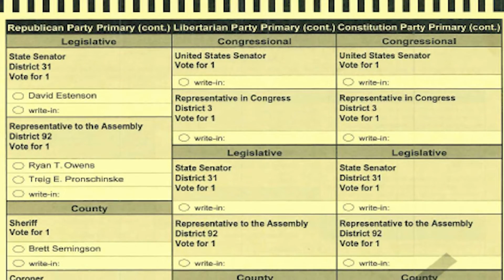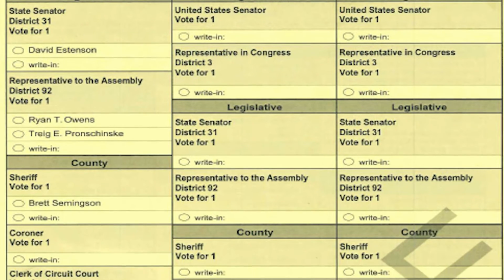courts. Now, not all of these have ballot candidates here in the primary, so people can elect to write in, but just note that only registered write-ins are counted. And then be sure to look at the ballot both front and back to make sure you're filling out all the information.